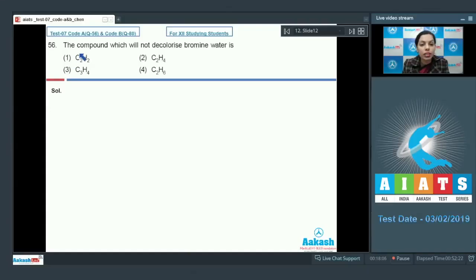Question number 56. The compound which will not decolorize bromine water is. We have different compounds given here, and we should know that bromine water will be decolorized by unsaturated compounds. If you look at the given compounds, the compound given in option 4 is ethane, and ethane is an alkane, that's a saturated compound, while all other compounds given here are unsaturated compounds. That's why only this will not decolorize bromine water, and that's why this is our correct answer also.